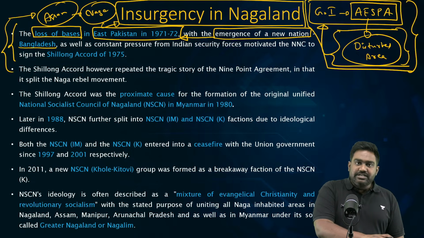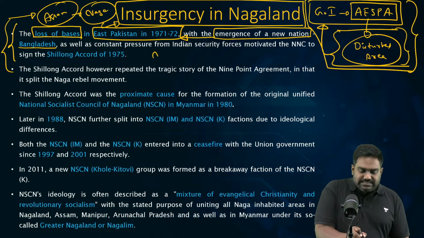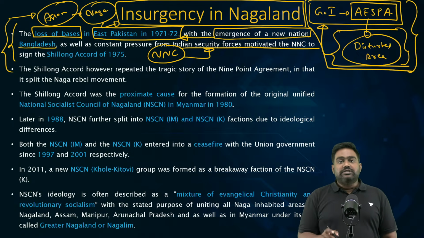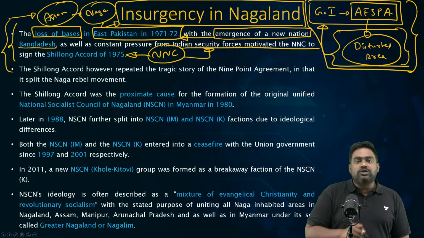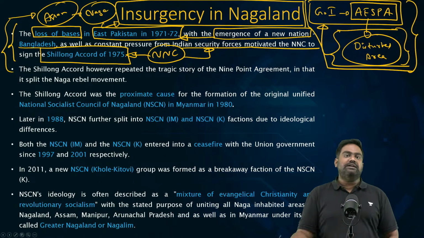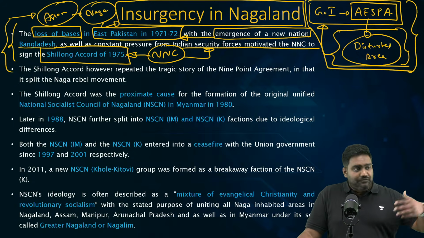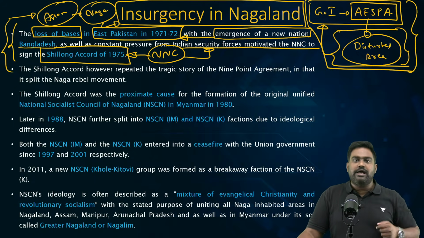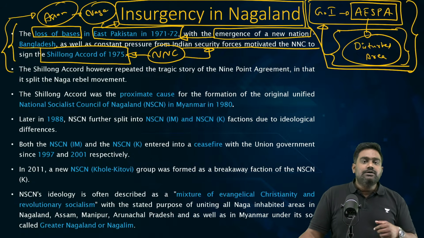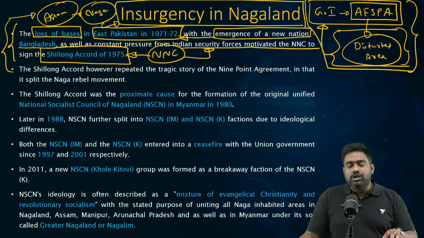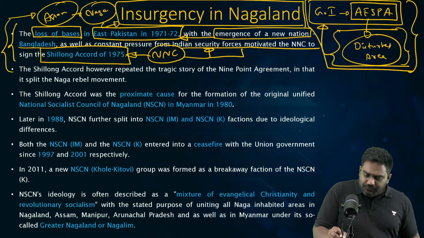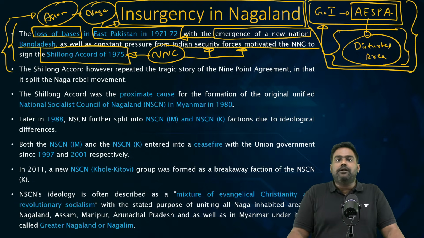The Naga insurgents lost the support bases. The NNC was now exposed to Indian security forces. So this forced NNC to enter into talks with India again, and the Shillong Accord was worked out in 1975. Because we had a friendly government in Bangladesh under Sheikh Mujibur Rahman, who was cooperating with India to deal with the security challenges. So during this period, India worked out the Shillong Peace Accord by negotiating with NNC extremists to try and find a political solution to end this conflict.